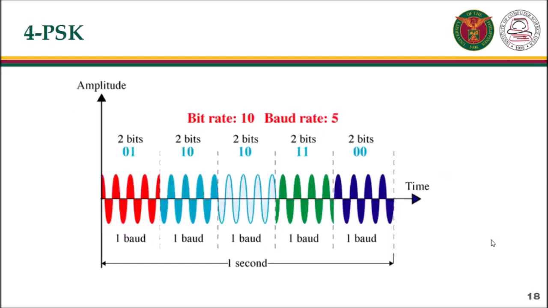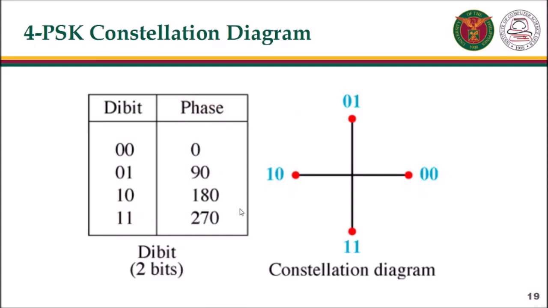Here is a 4 PSK with a bit rate of 10 and a baud rate of 5. The bits 00 have a phase of 0 degrees. The bits 01 have a 90 degrees phase. The bits 10 have a 180 degrees phase. The bits 11 have a 270 degrees phase. Here are the values of the signal presented in the table. Here is its representation in a constellation diagram.